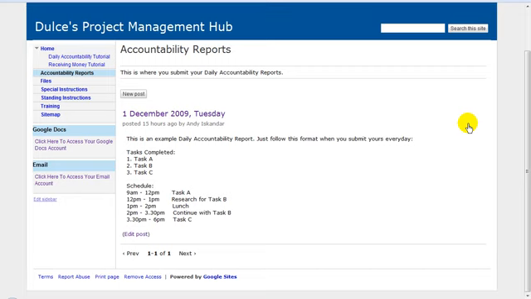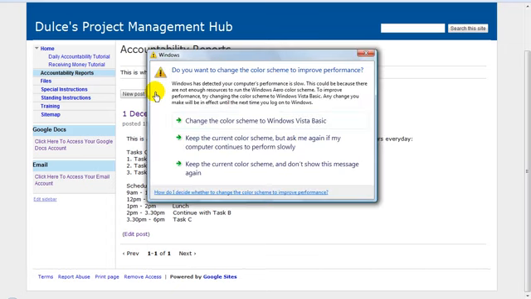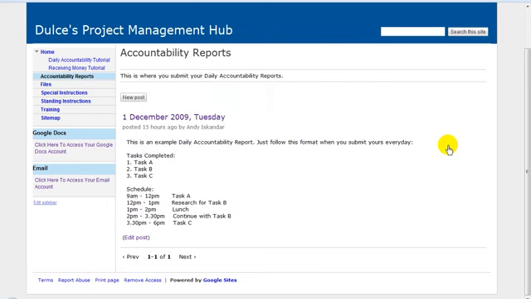Basically, the format of the report is very simple. At the end of each working day, sorry about that, you'll be submitting your accountability report on what you have achieved and what your schedule was like for that day. The format will be, the title will be the date, like this. This is an example: 1st December 2009, Tuesday. The date and the day.